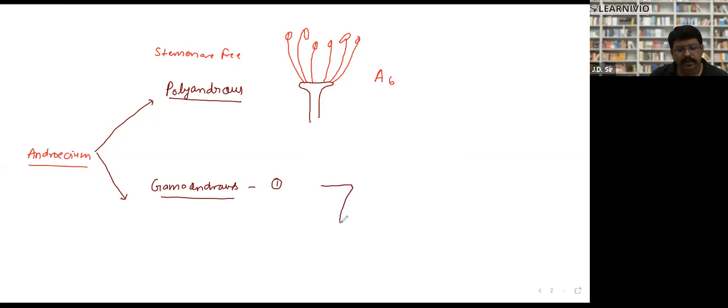Suppose there is a flower which has 6 stamens, and all the stamens are fused. What happens is that the filaments of all these stamens get fused. So the filaments are fused in one tube-like structure.